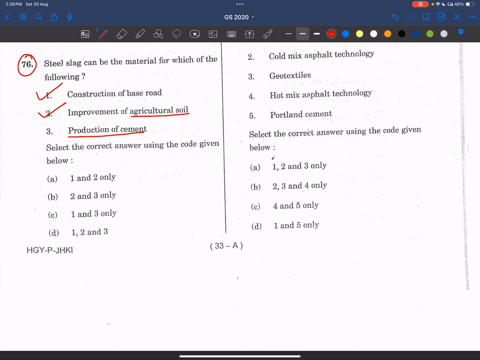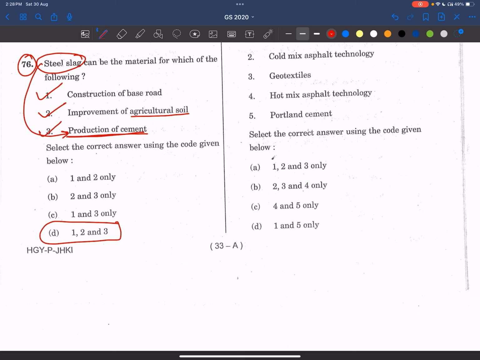Now see, Portland cement production is not a sustainable construction practice because it releases a large amount of pollutants. It is also somewhat energy intensive. Right now, when we are using this steel slag in its production, the sustainability will also increase, so we are using a waste in production of cement. Raw material costs will reduce, and resources are also conserved. So this is also right. The answer is 1, 2 and 3.